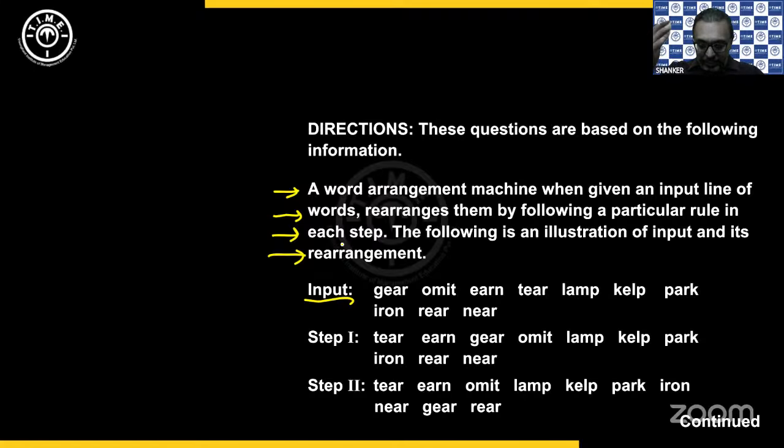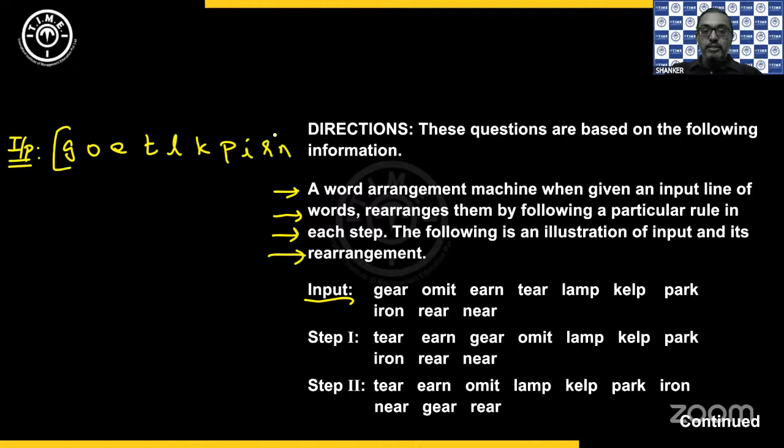Oh, yes, correct. Chandana, you'll get the third option for the earlier question. So what is the first thing you have to do? Since the words are the same, take the alphabets. Take only the alphabets. We have G, O, E, T, L, K, P, I, R, and N. These are my alphabets. And write them in alphabetical order first.